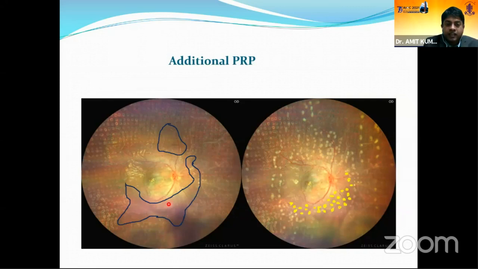In this case, you can see a laser has been done in the periphery, but there are small areas. There is some vitreous hemorrhage here, and gaps here. So this has to be filled up. So you have to come closer to the arcade.